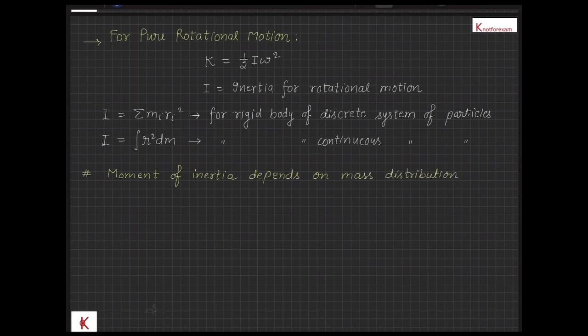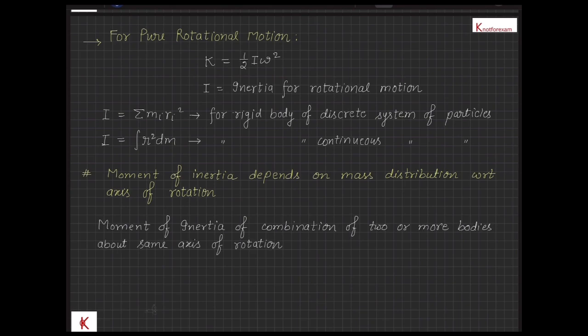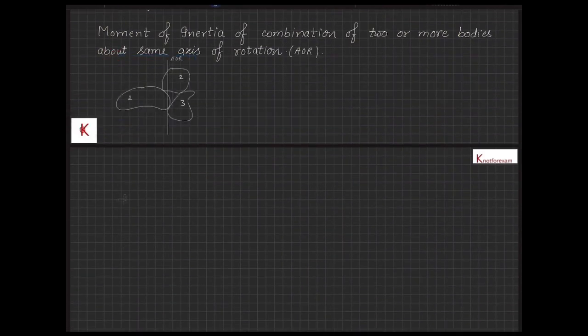Also, it is important to appreciate that moment of inertia depends on mass distribution with respect to the axis of rotation, and to find the moment of inertia of a combination of two or more bodies about the same axis of rotation, we can use the property of integration.